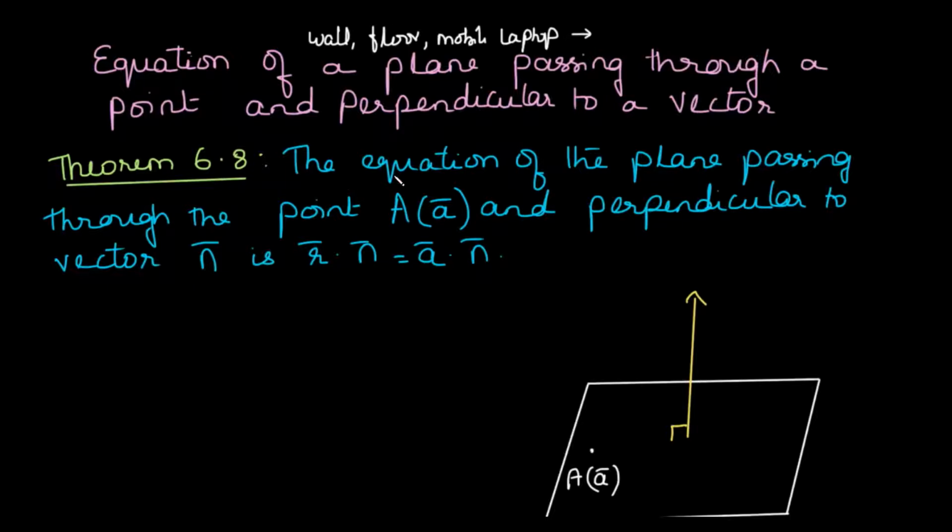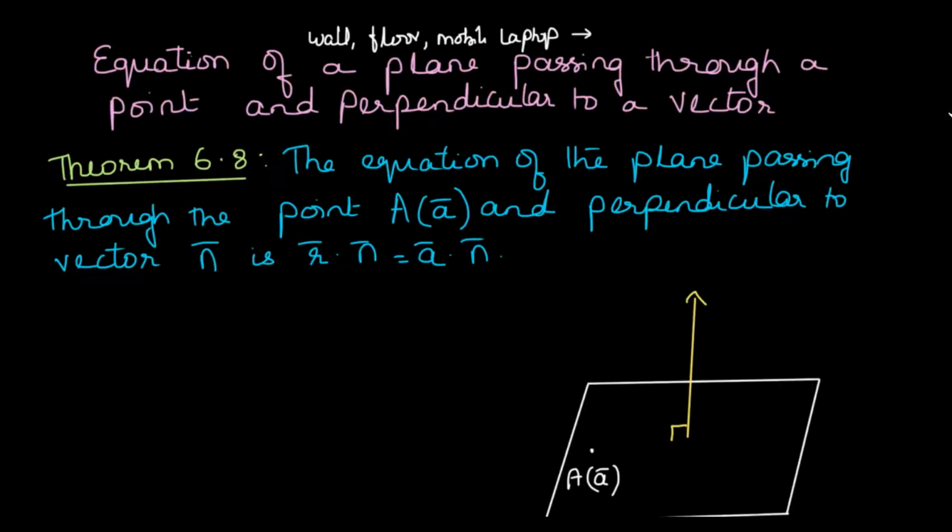The theorem states that the equation of the plane passing through a point A, having position vector A bar, and perpendicular to the vector n bar is r dot n equal to a dot n. What is n bar? n bar is normal to the plane.